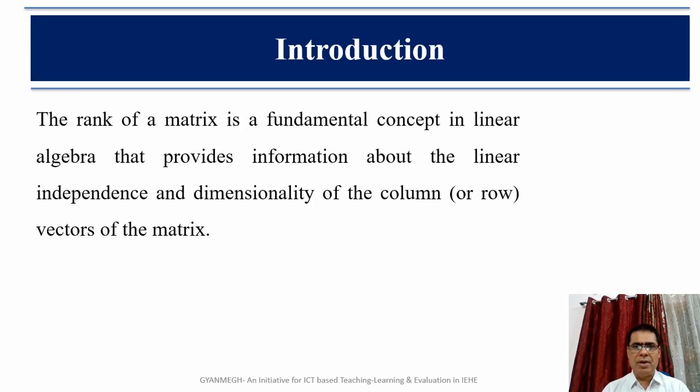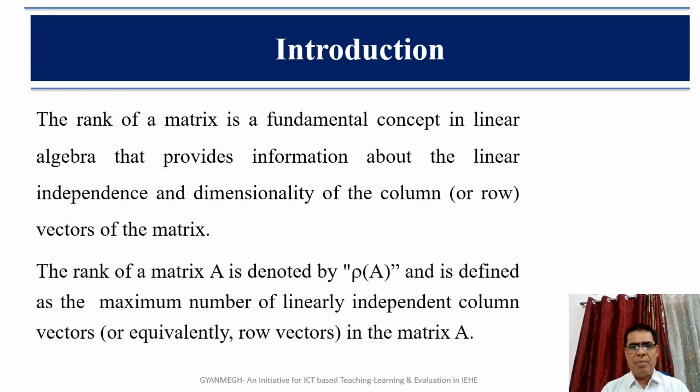Now, the introduction. The rank of a matrix is a fundamental concept in linear algebra that provides information about the linear independence and dimensionality of the column vectors or row vectors of the matrix. The rank of a matrix A is denoted by the symbol rho of A and is defined as the maximum number of linearly independent column vectors or equivalently linearly independent row vectors in the matrix A.